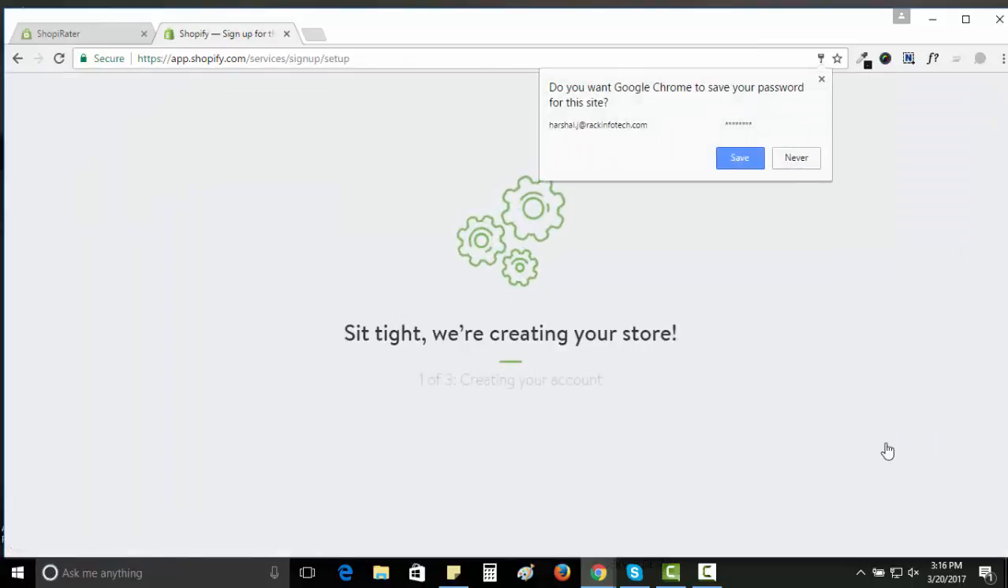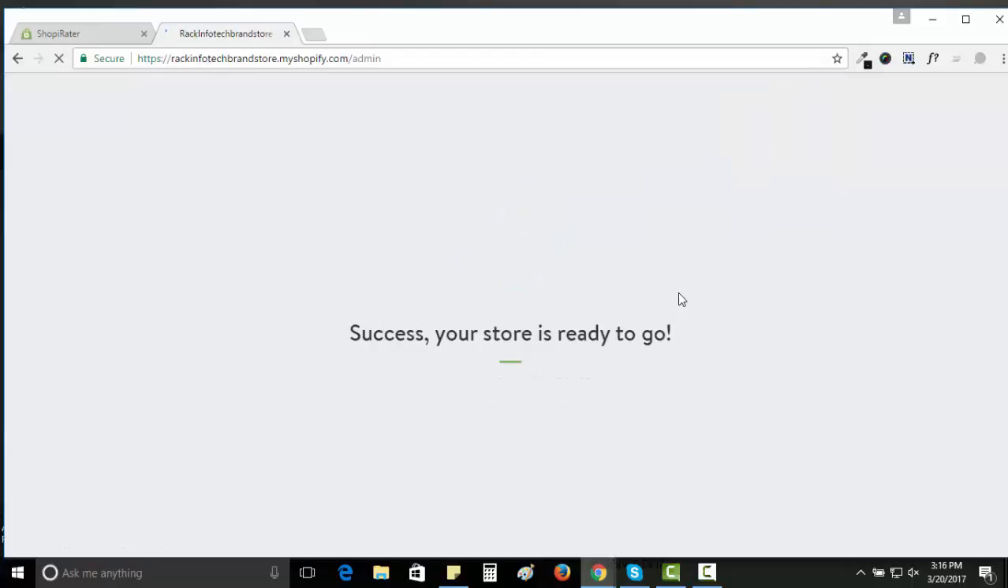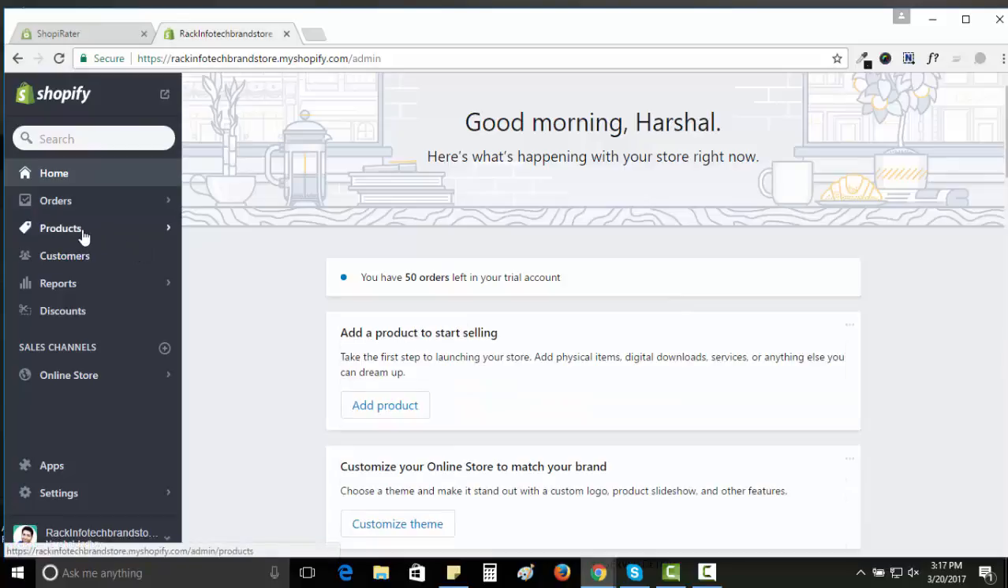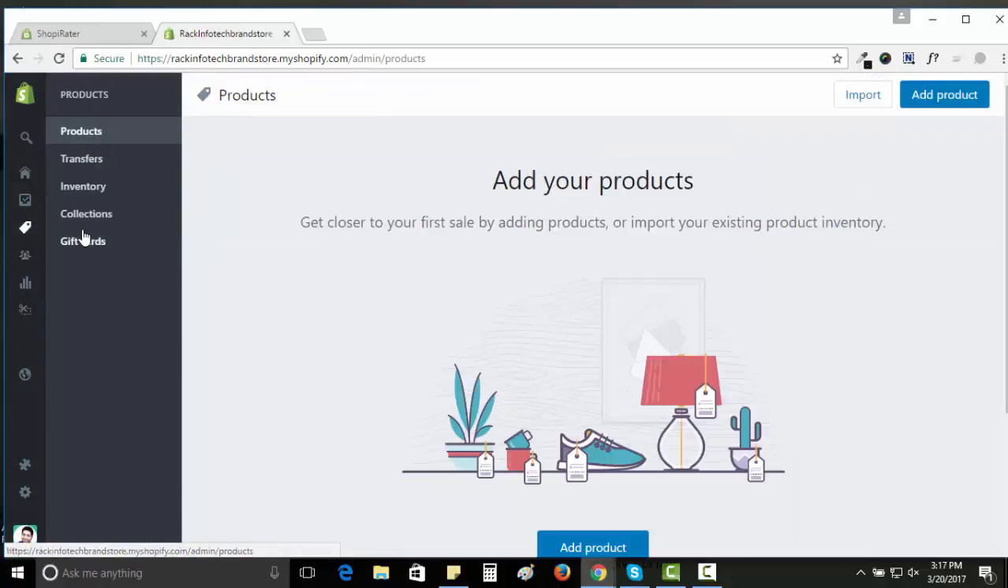Okay, the store is being created right now. Okay, the store is created. After building your store, you have to add the product under your store. Okay, click on product. Under product, you have to add the product.